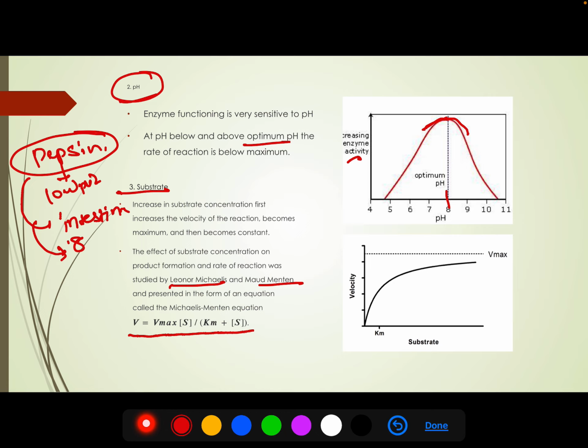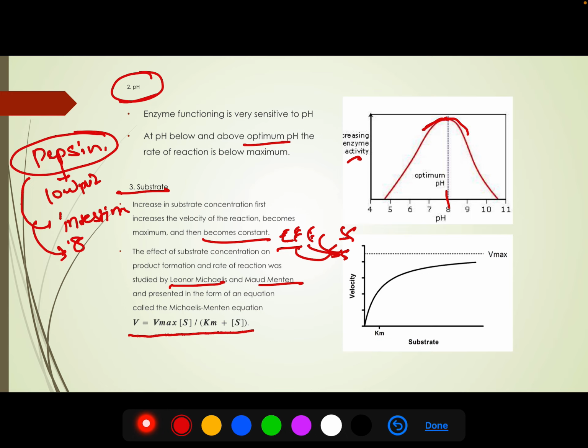So what happens? Initially we have free enzymes, and we have substrate. The enzymes are free, and the substrate is getting bound to the enzyme. So initially the rate of reaction increases because enzymes are free.